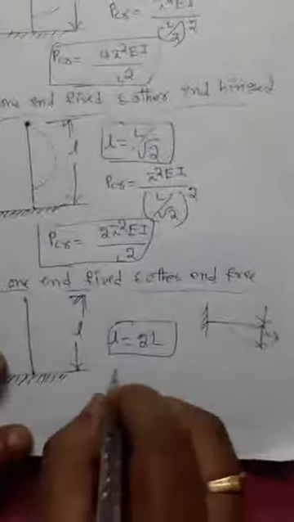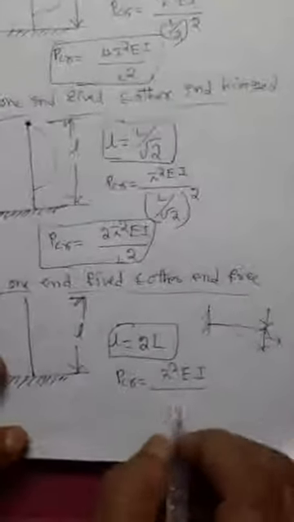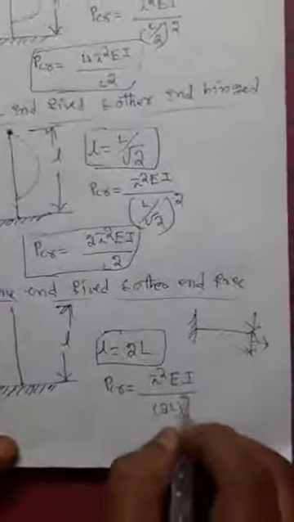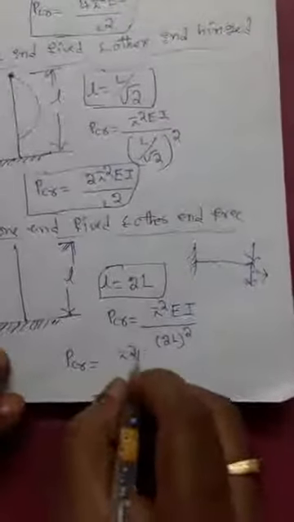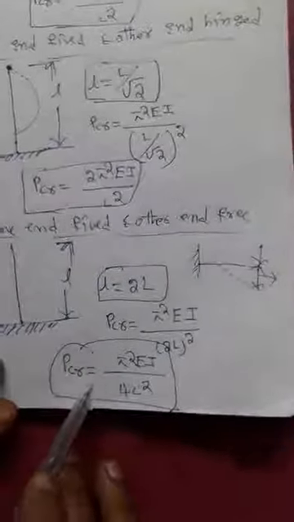So the formula changes: PCR equal to pi square EI by 2L whole square. Instead of L square, you substitute 2L whole square, because one end is fixed and the other end is free. The equivalent length is L equal to 2L. Thus the formula changes to pi square EI by 4L square. This is the formula for one end fixed and other end free.